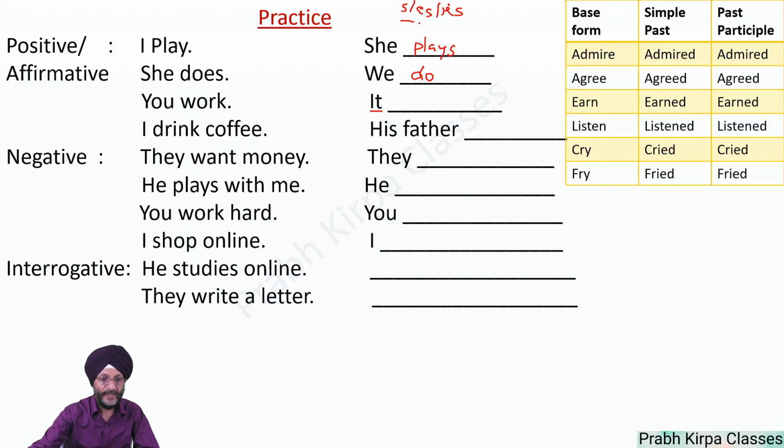And as you know, we have to opt for any of these. Here, it works. I drink coffee. His father is the third person singular, and here it becomes his father drinks coffee. They want money. Here we have to convert this sentence into negative. So they do not want money.